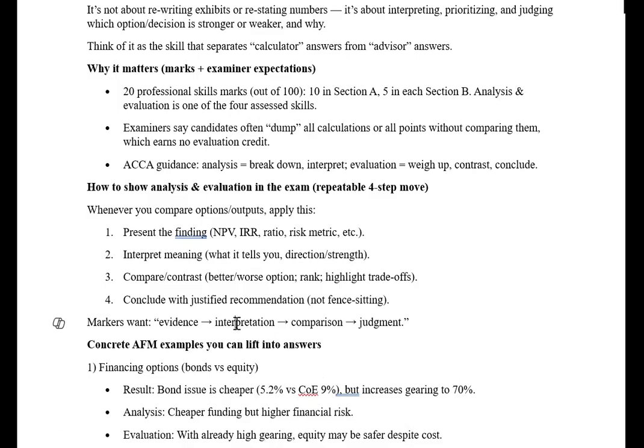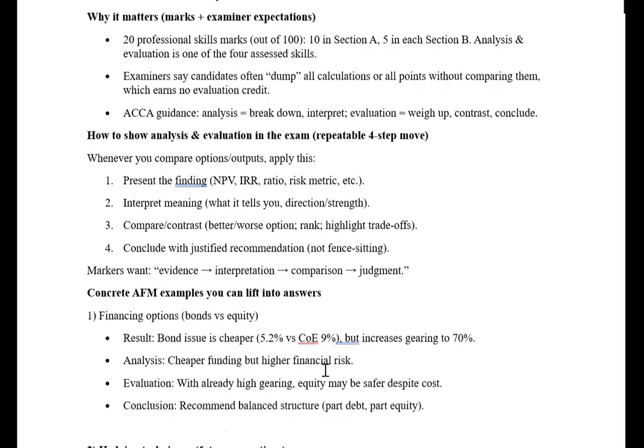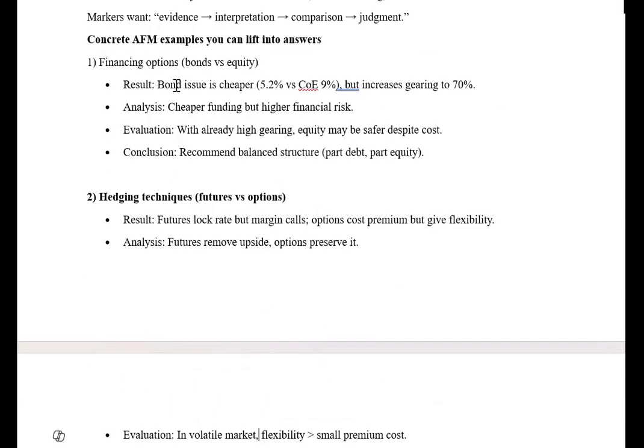Markers want evidence, interpretation, comparison, judgment. So for example, financing option. You are comparing bonds versus equity. Bonds issue is cheaper, but it will increase the gearing. Cheaper funding, but higher financial risk. So if there is a risk of higher gearing, you will recommend the equity.